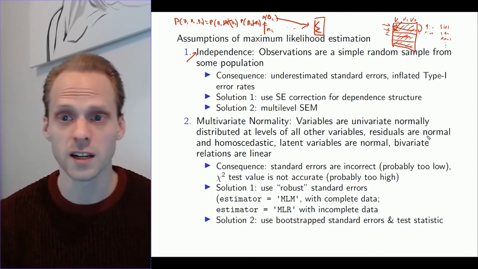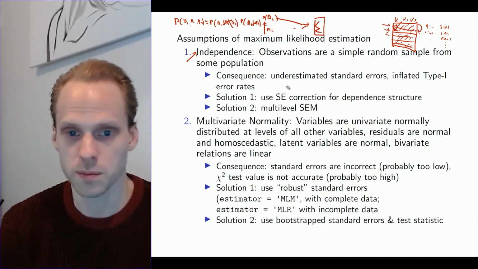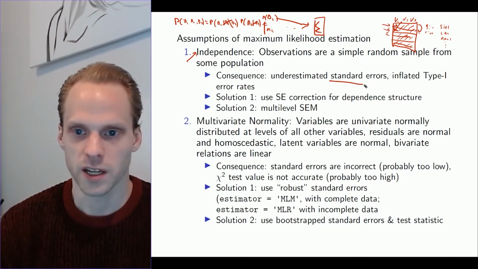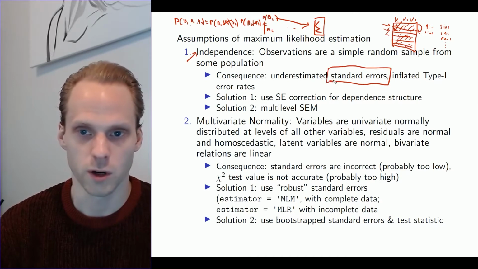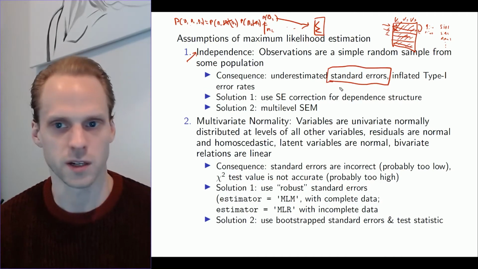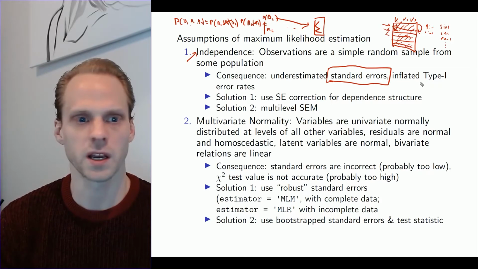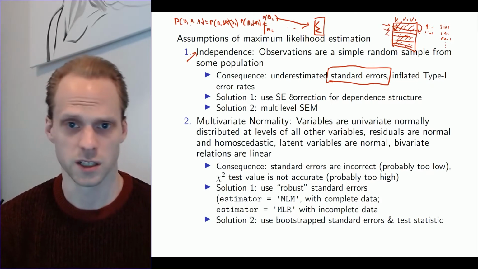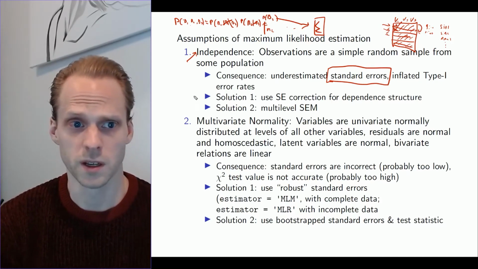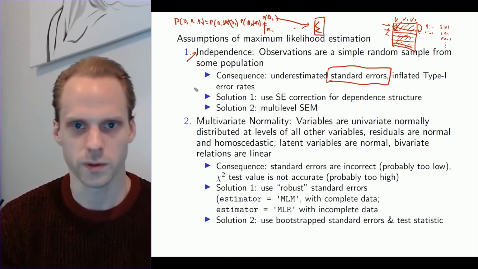Now if this is violated, some things can happen. For example, your standard errors will not be correct, or you'll simply be missing a lot that's happening at a different level as well. You might get inflated type 1 error rates, so you might run into problems because you're simply estimating a likelihood that's not correct.